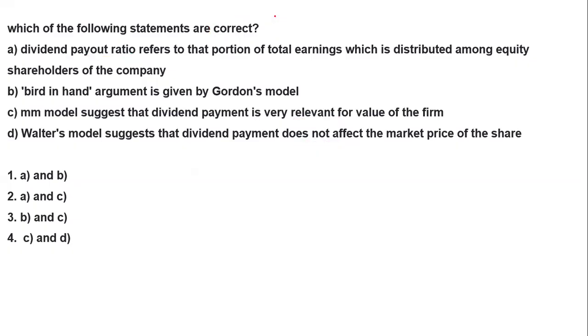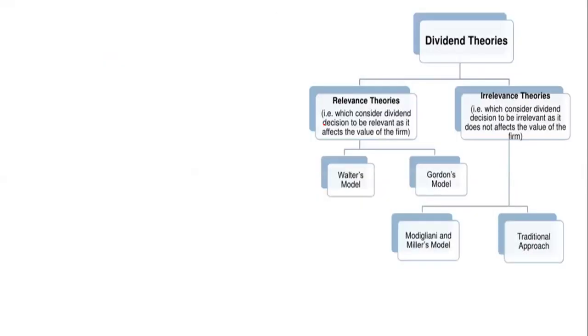So what is the dividend payout ratio? In dividend theory, there is the relevance theory and the irrelevance theory. The relevance theory considers that the dividend decision is relevant as it affects the value of the firm. That means in dividend theory you either retain 100% of your profit or pay dividends to the shareholders.